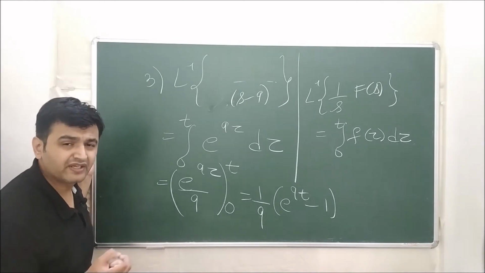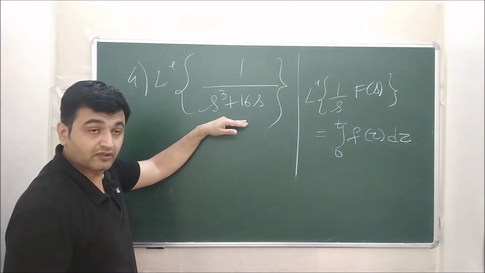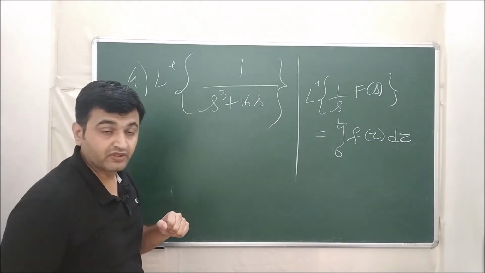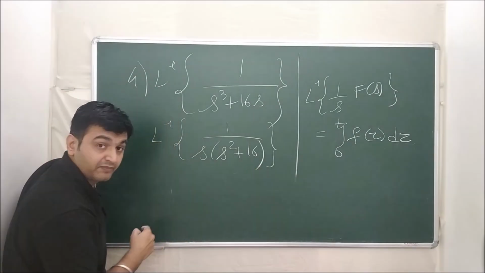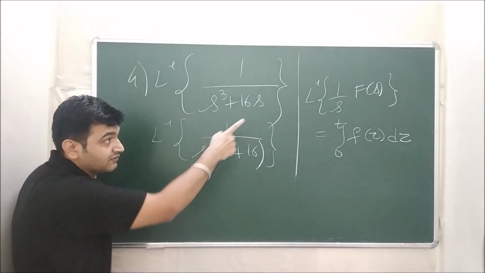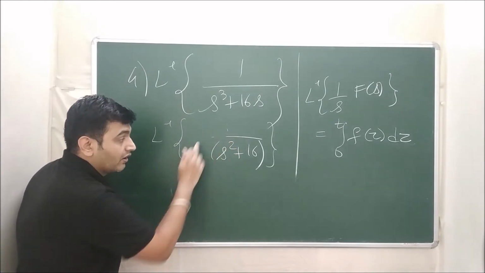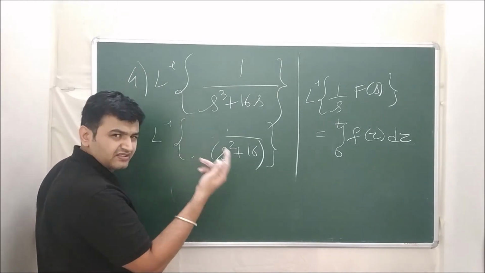Okay, let me take one more example and then I will give you some homework problems. Suppose I want to find Laplace inverse of this quantity. Now here again, if you observe, you can take out your s common. So if I take out my s common over here, I have 1 upon s into s square plus 16. Again I have 1 upon s. Yes, 1 upon s is there. So you ignore this for now. Can you give me a function whose Laplace is this 1 upon s square plus 16?